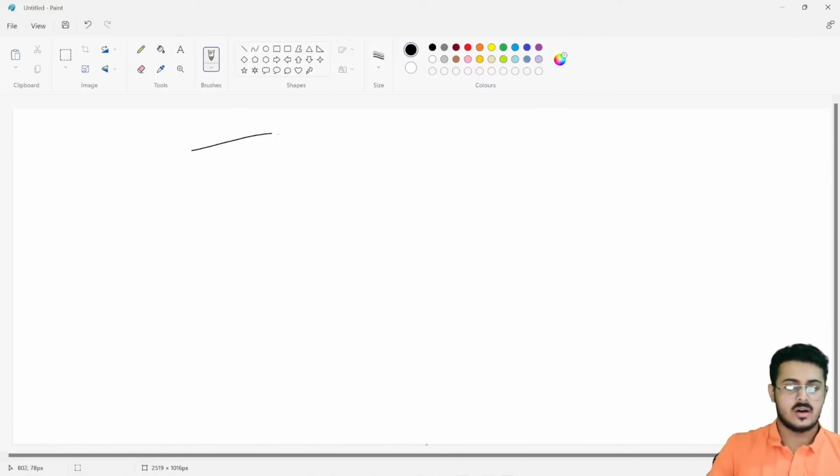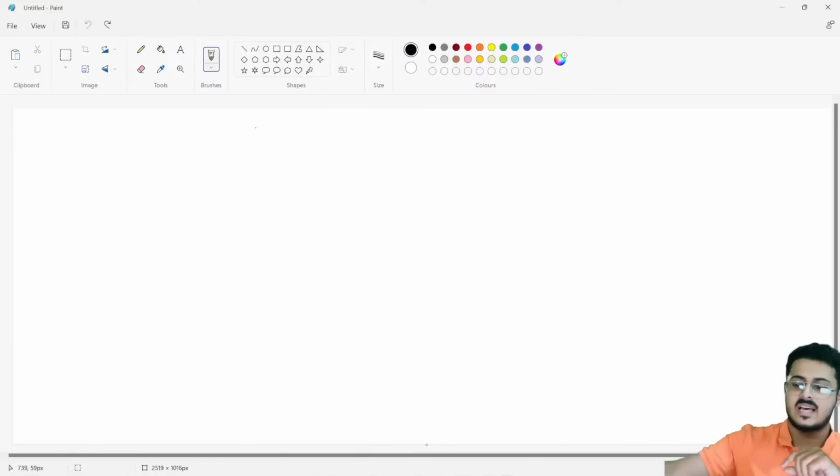So I told you guys about what is front-end web development, what is back-end web development, what is DevOps, what is cloud computing. Have I told you guys this? Please let me know, guys. Have I told you guys about front-end web development, back-end web development, DevOps as well as cloud? No issues in that.